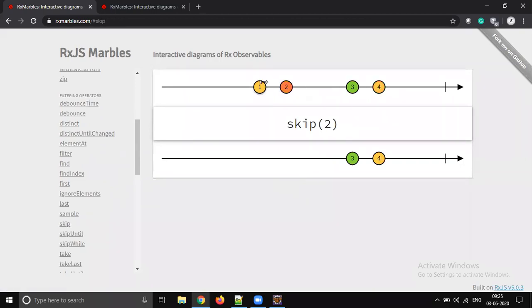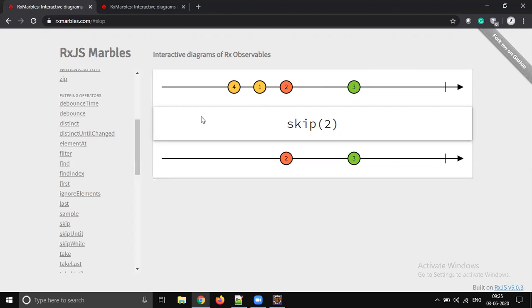Go to skip, right? So skip 2, the first 2 will not be evaluated. So it will skip the first 2. So if you move 3 and if you move 4, then the first 2 are 3, 4. So 1, 2 will be the output. If you move 3 back, the first 2 are 1, 4, 1. So 2, 3 is the output, right? So you just play with this. I can make you understand, but it's not that easy. As much as you play with these marbles, you get a better idea.